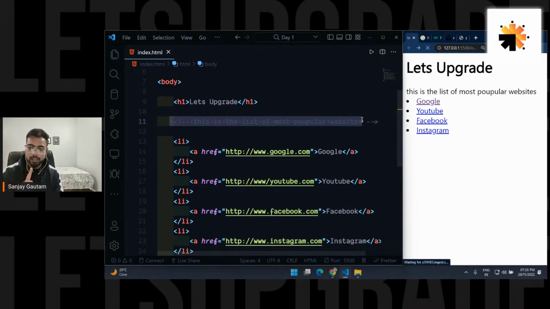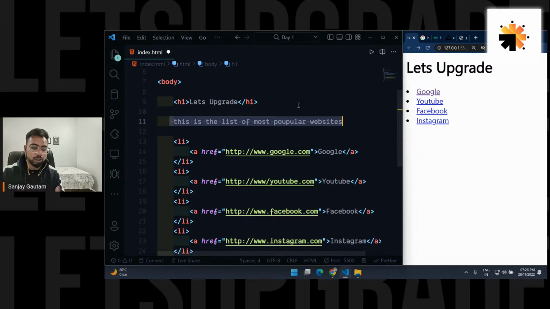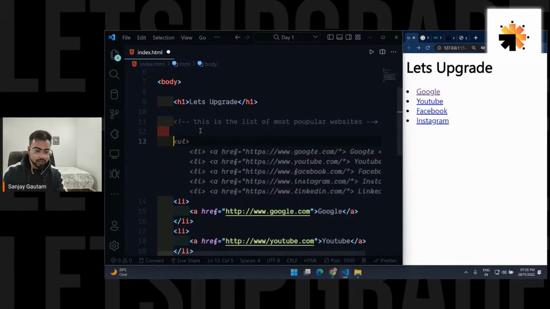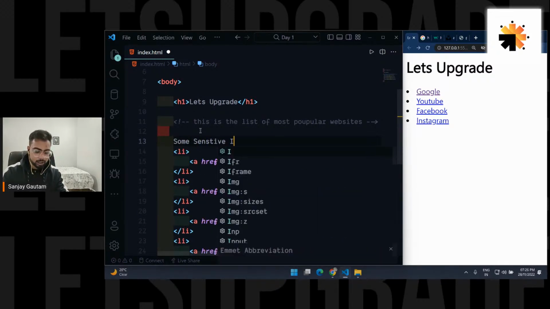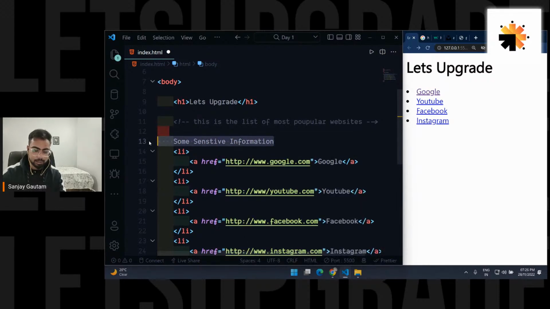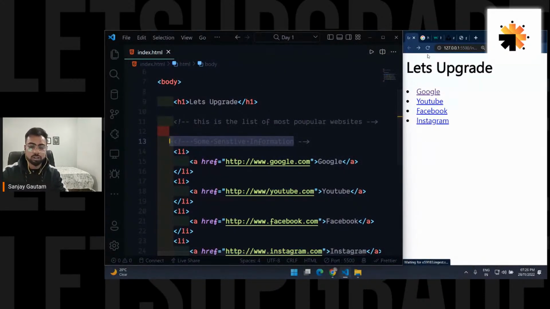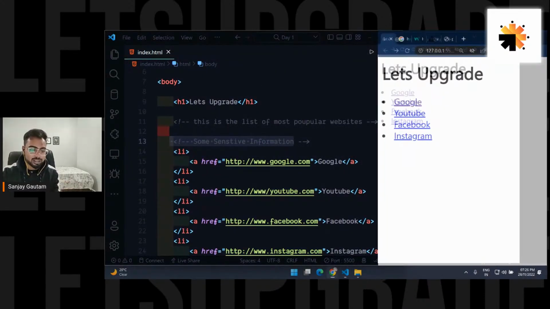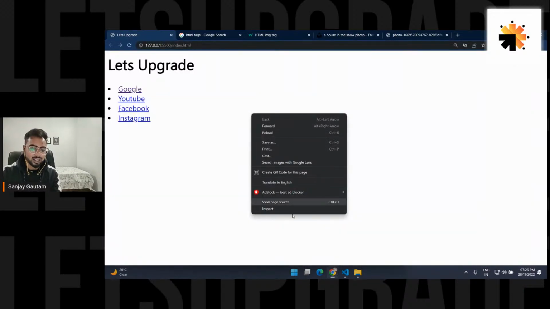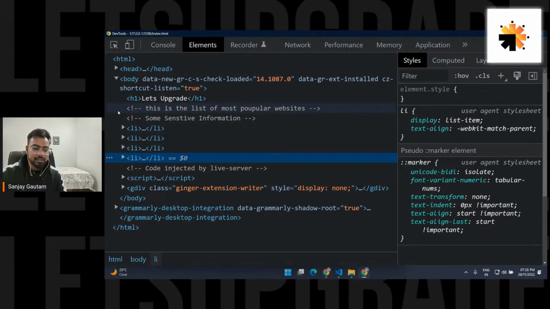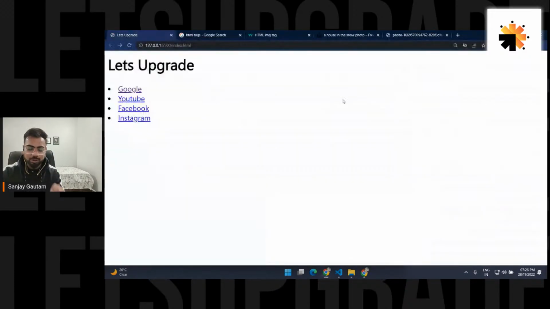But let me tell you one thing that you always have to keep in mind: don't put very sensitive information in the comment. Suppose I have some sensitive information, like a key for my database or something like that. I'm going to mark this as a comment so that it cannot be visible on the screen. So let me mark it as a comment, so it's not showing on the screen. But don't do this, because anybody can see this by doing right click, inspect, and they can see it here. See, anybody can see this. So don't put sensitive information. See, I'm getting this sensitive information here. So don't make this mistake.